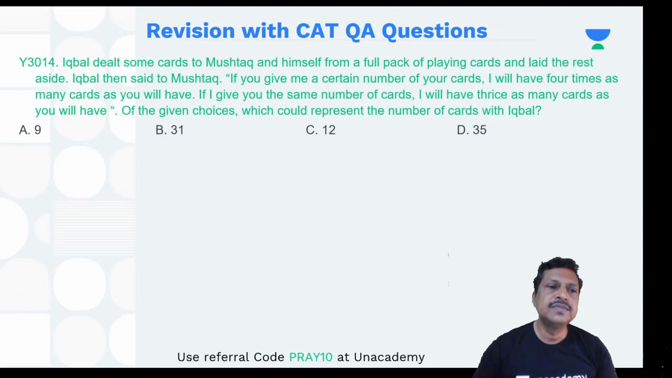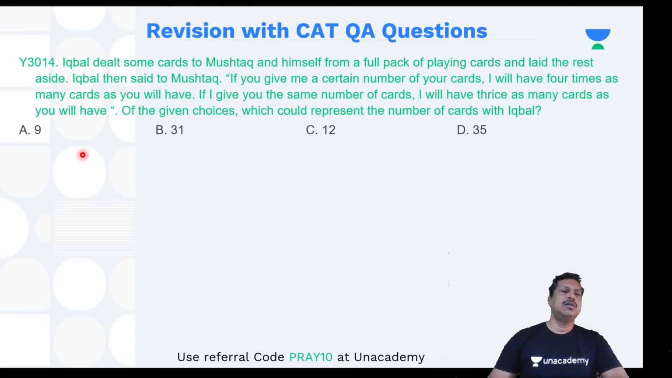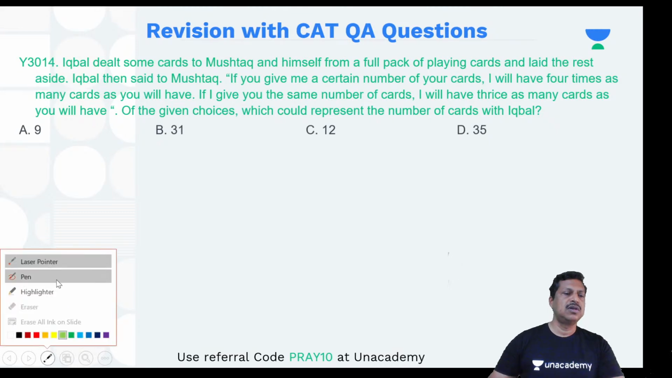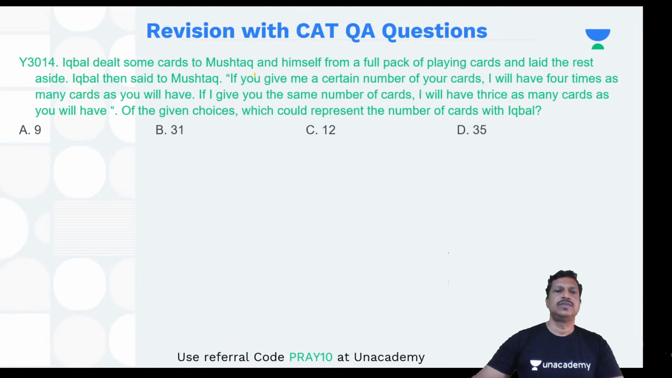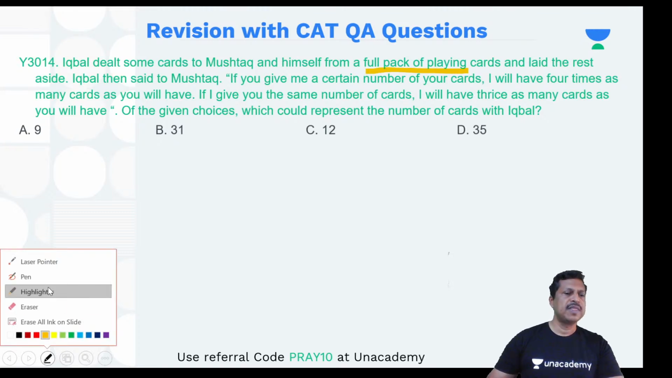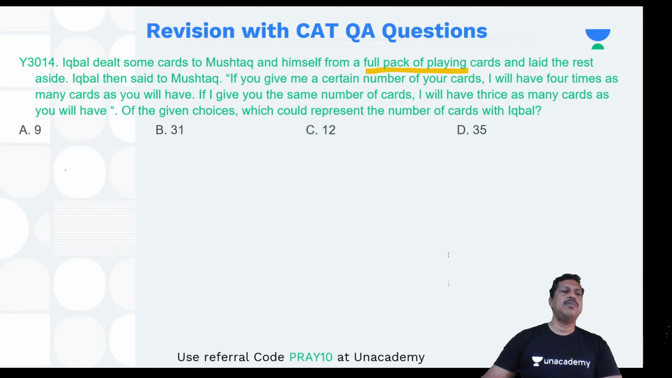Okay, so let's see. What are the conditions over here? Let me read one by one. A full pack of playing cards. Full pack means the total number of cards is 52, right? And that is one condition. Okay. Now let's see one by one. Whatever be the number of cards with Iqbal, Mustaq, and the number of cards given, all should be positive integers and less than 52. Okay.